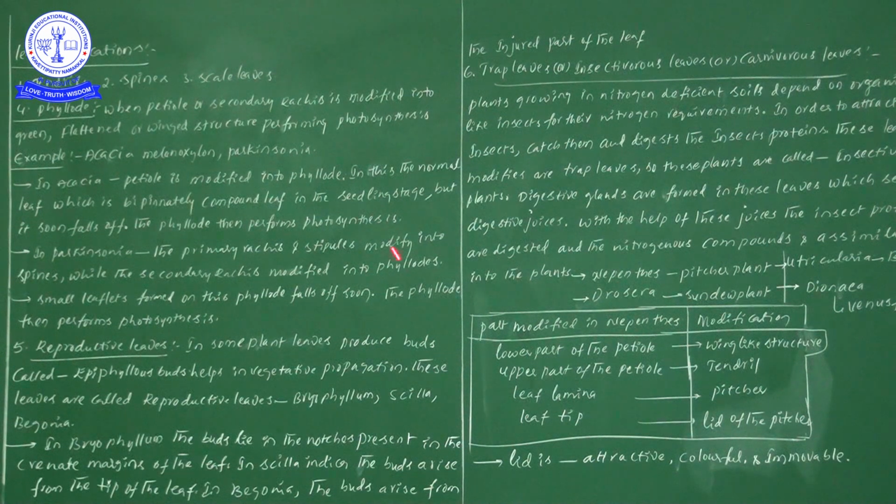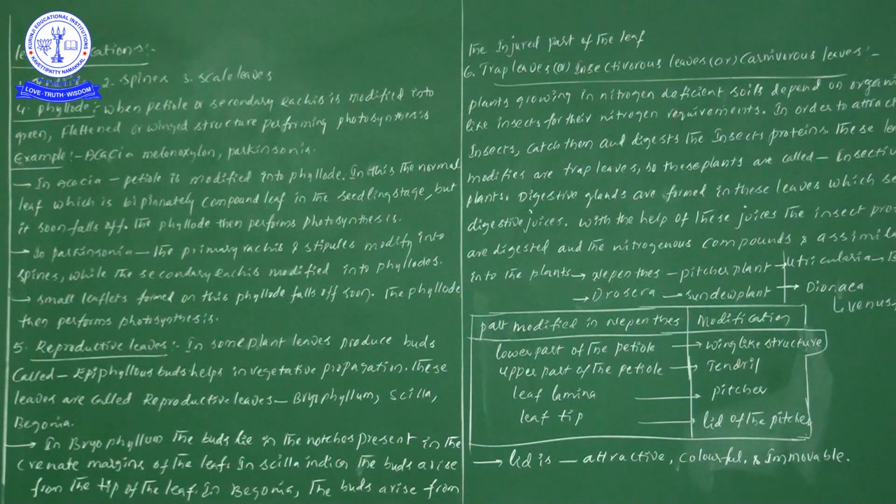Thereby the phyllodes then perform the process of photosynthesis.